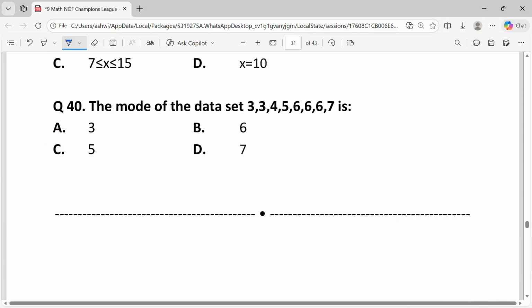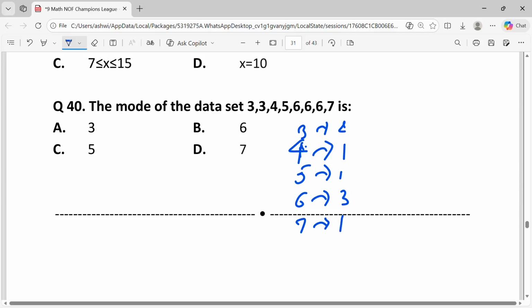Question 40. The mode of the data set 3, 3, 4, 5, 6, 6, 6, 7 is. Count the occurrence of each number in the set. 3 appears 2 times. 4 appears 1 time. 5 appears 1 time. 6 appears 3 times and 7 appears 1 time.